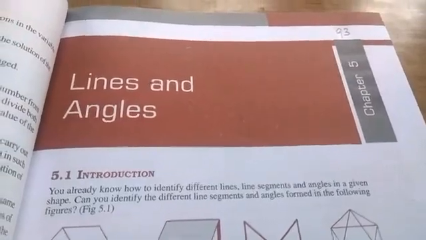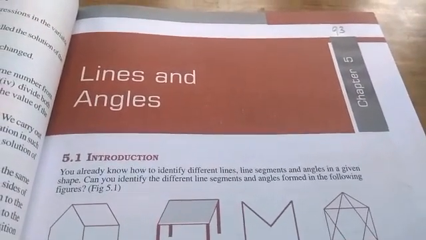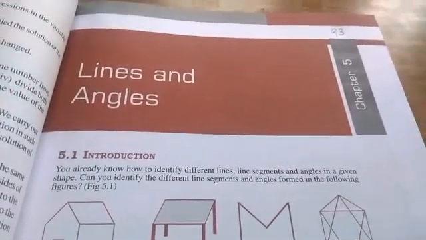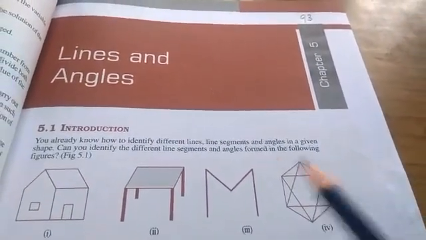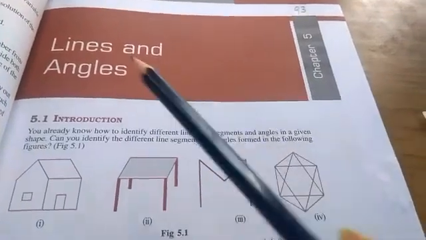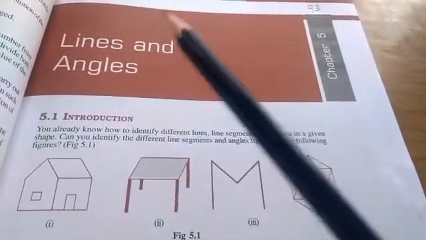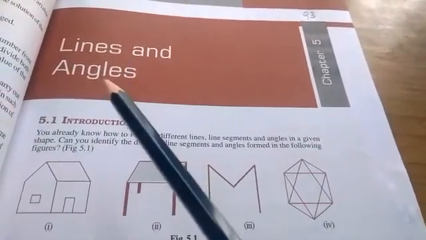Okay, my dear students. So today we will start the new chapter, that is lines and angles, which is given in page number 93, and this is chapter 5. Now, what are lines and angles? Let me first deal with what are lines, then I'll come to the angles.